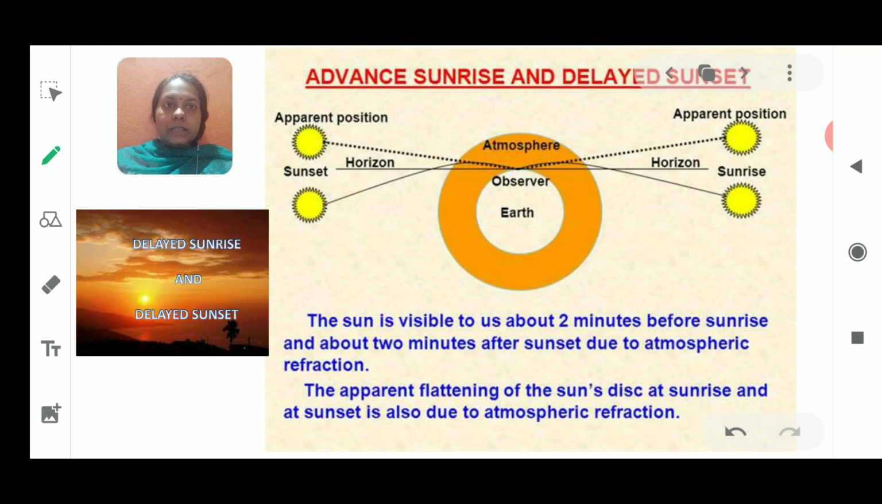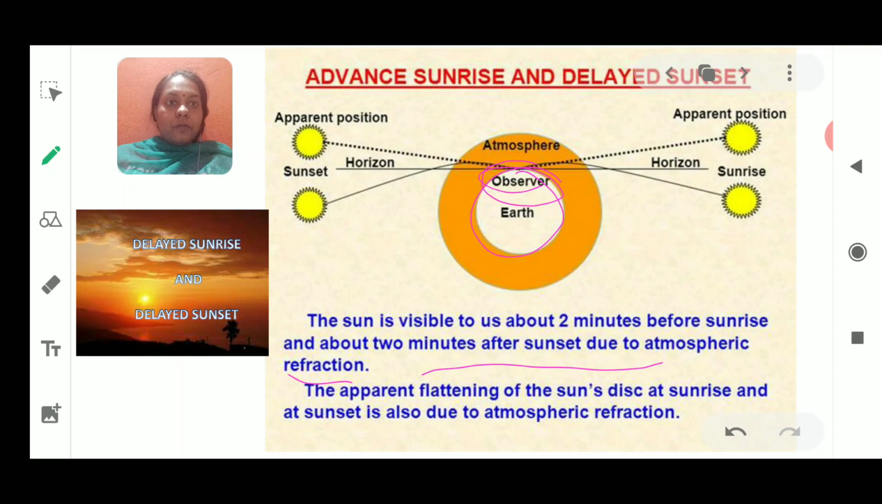Here, as you can see in the diagram, the sun is visible to us about 2 minutes before sunrise and about 2 minutes after the sunset. It is due to the atmospheric refraction. Now let us understand how this atmospheric refraction is caused. As you can see here, the earth is there, an observer is present somewhere at the surface, and above it the atmosphere is present.